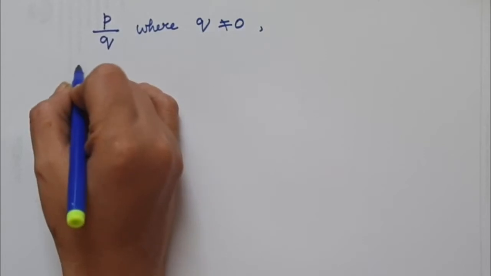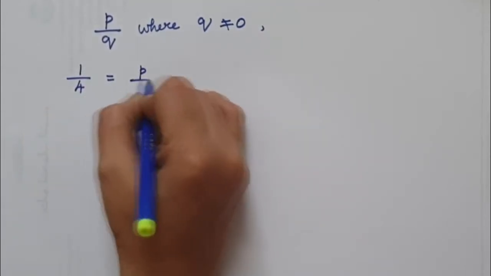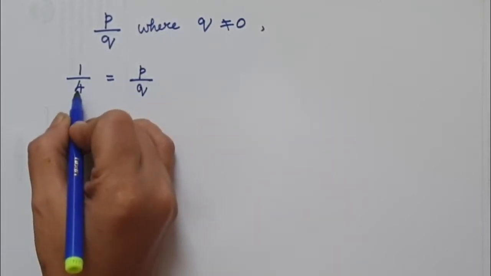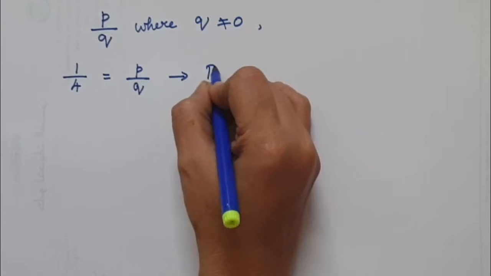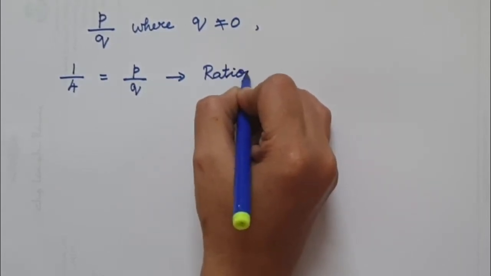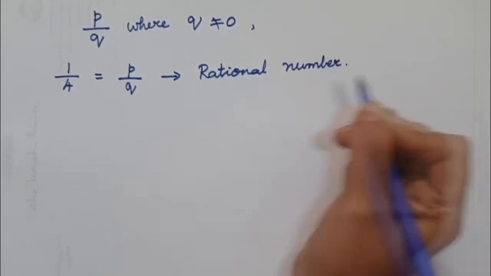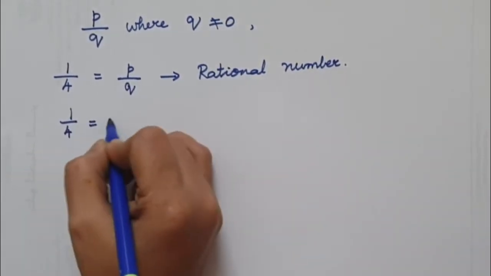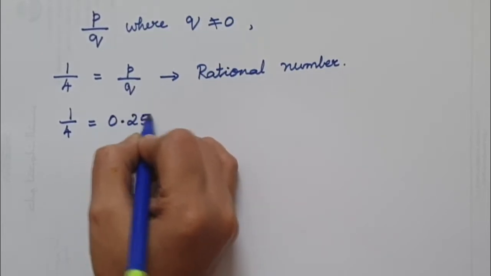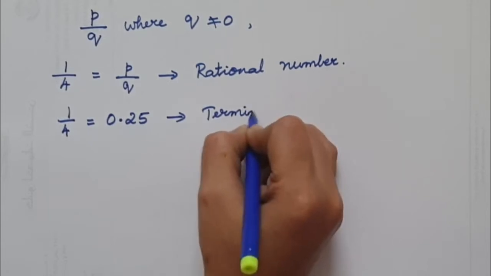That is why we say that the denominator is not equal to 0. If we have a fraction 1 over 4, this fraction is of the form P over Q and the denominator is also not equal to 0. So this is a rational number. Now this 1 over 4 can be written as 0.25. So this is a terminating decimal.